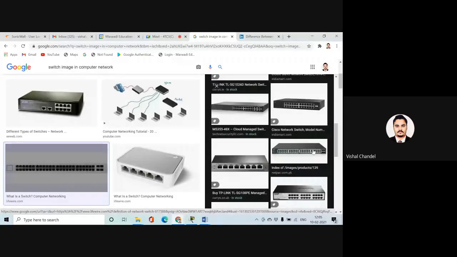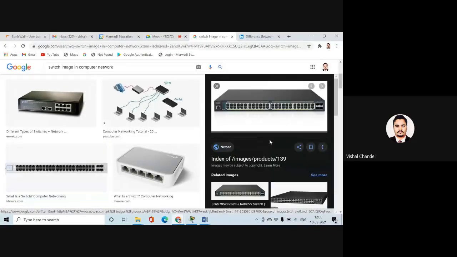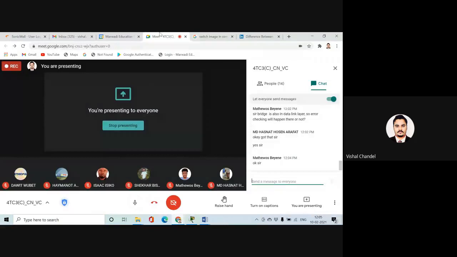When you receive a smart device for a local area network, we call it the switch. Is it clear? This type of multi-port device we find in a network place. It comes in a small form also, but we generally consider it in a large form. So I hope now all of you are comfortable with this device.